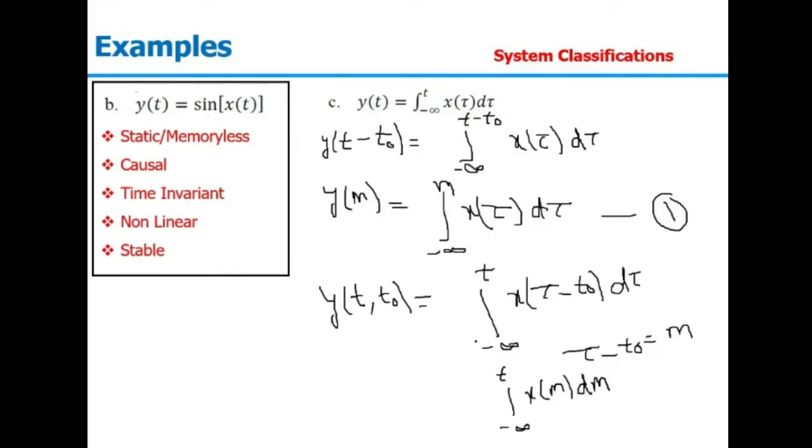Similarly, for stability, let x(t) be equal to u(t). So when x(tau) is equal to u(tau), the integration of u(t) is nothing but the ramp function r(t). So y(t) will be r(t), and for t equal to infinity, y(t) will be infinity. So for a bounded input, where we considered x(t) equal to u(t), y(t) is not bounded. It is unbounded. So the given system will be unstable.